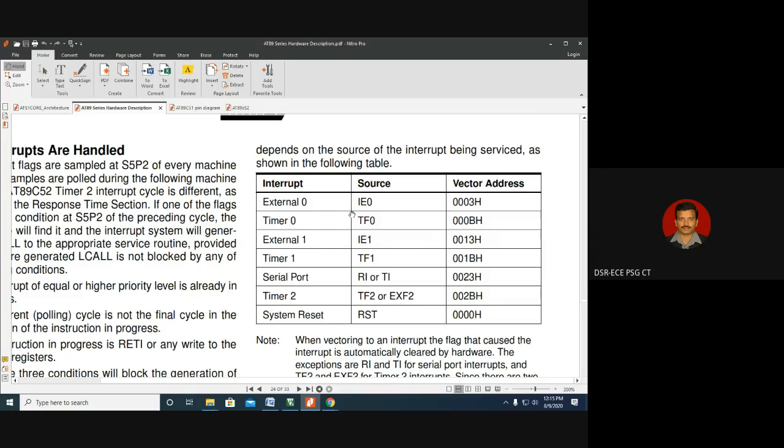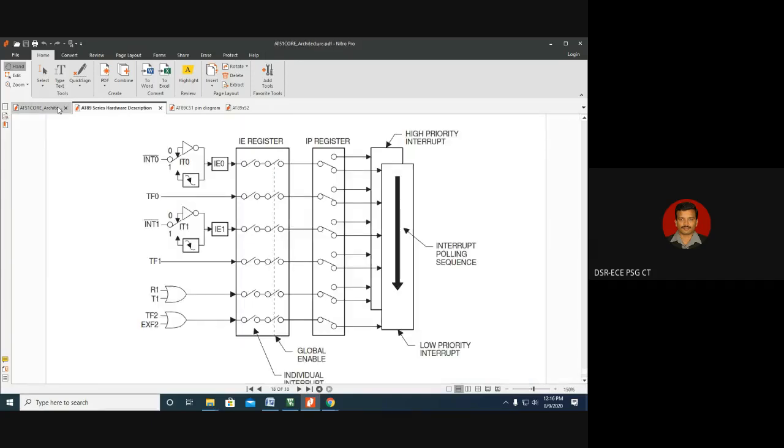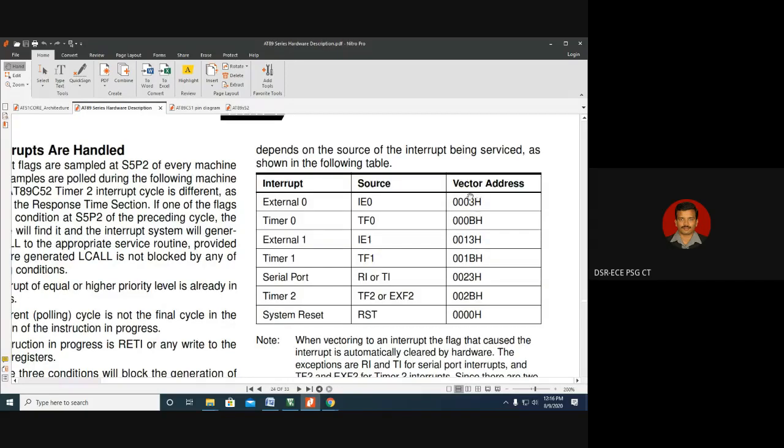So with respect to 8051, these are all the interrupts and these are all the vector locations as shown on the screen, out of which we are interested in looking at only external interrupt 0, and we are going to write a code and then experiment with it for better clarity. So now we are very clear about external interrupt 0, that too it's a level triggered interrupt, that is a level 0 interrupt. When the interrupt comes, program execution will jump to 0003, which is the vector address of external interrupt 0 with respect to the 8051 microcontroller. Hence, we have to write some program at 0003 and we have to write some main program.